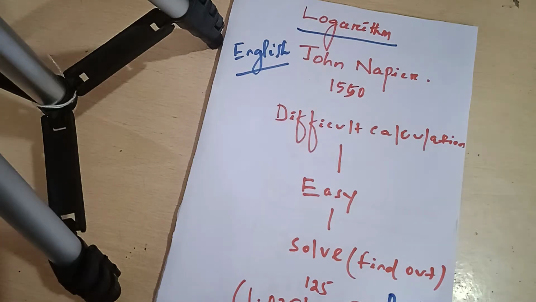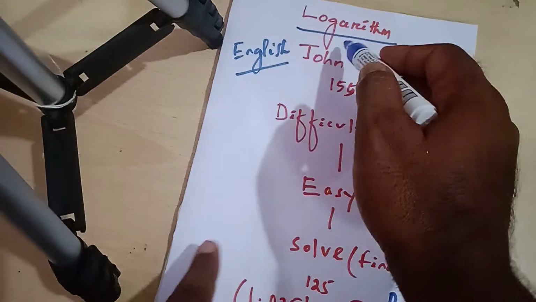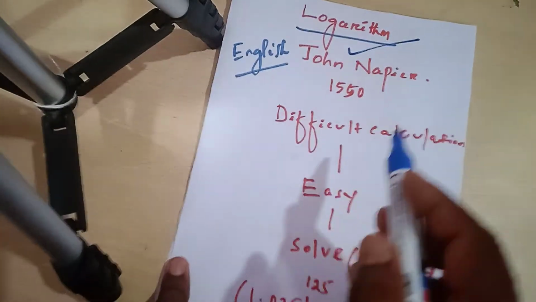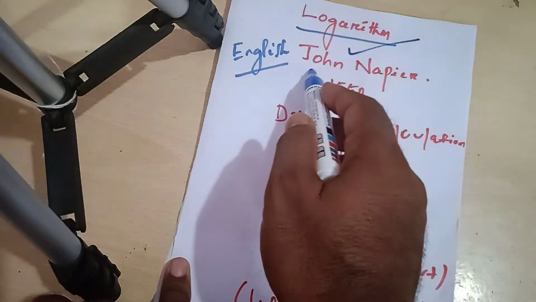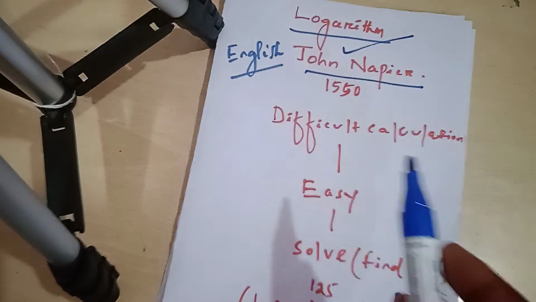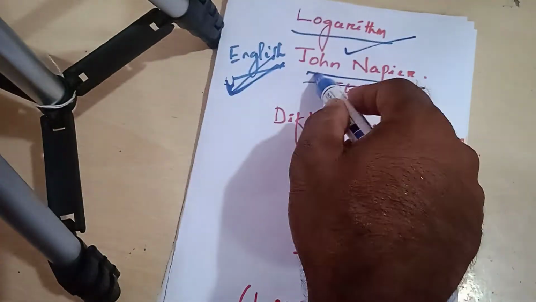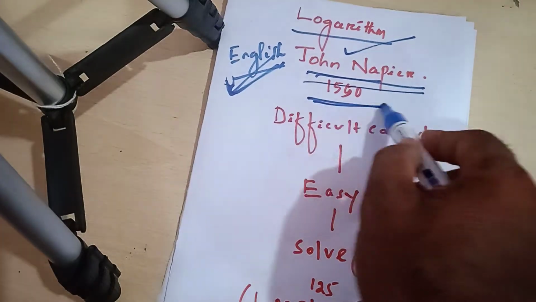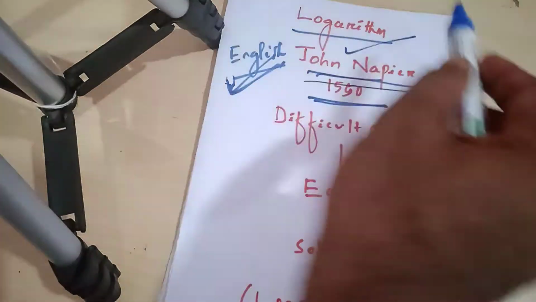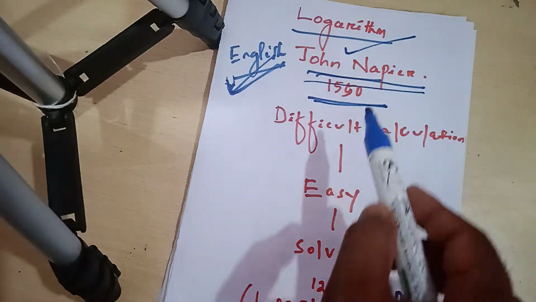Logarithm is a very important mathematical concept. It was developed by the English mathematician John Napier, in 1550. Logarithm.